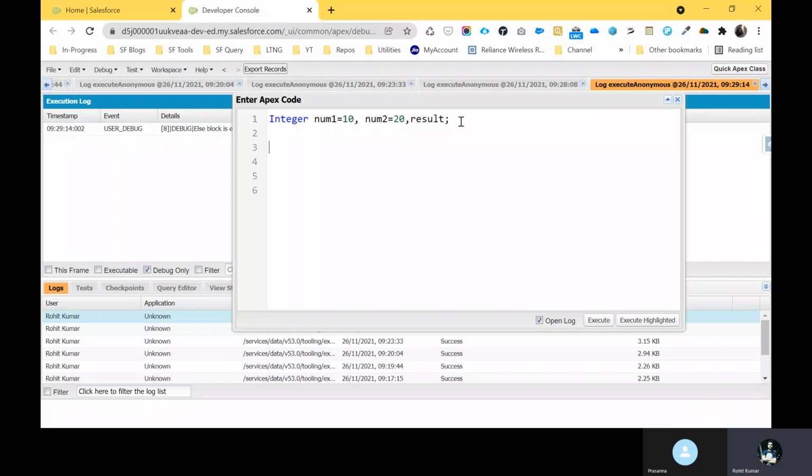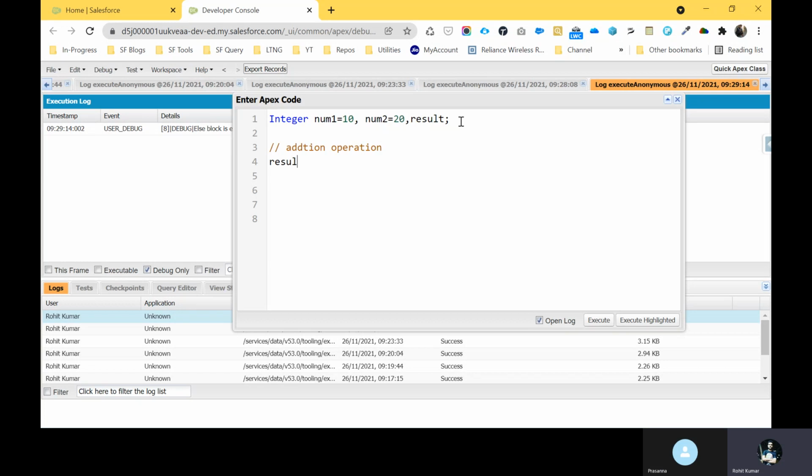Okay, then first of all, let me perform an addition operation here. So how to perform this addition operation?